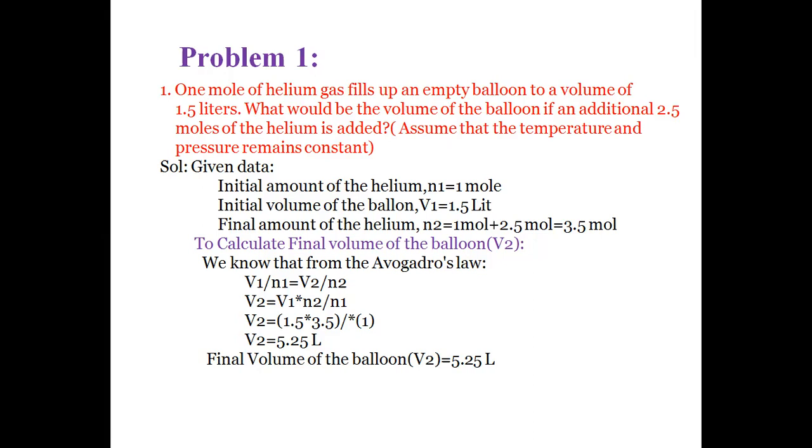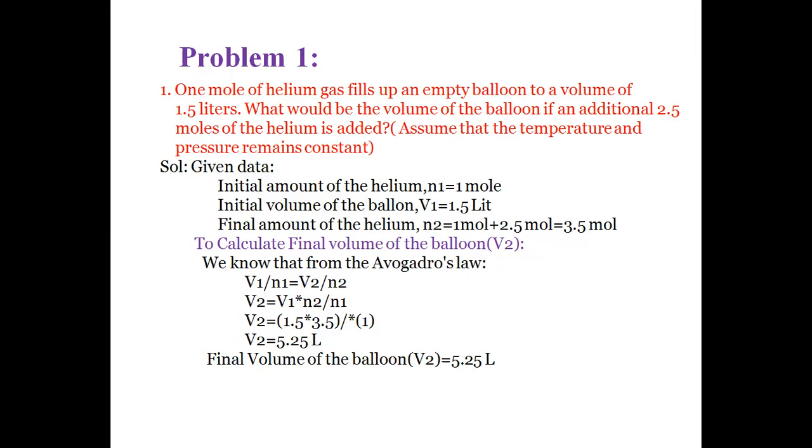The given data is: initial amount of helium N1 is equal to 1 mole, and initial volume of the balloon V1 is equal to 1.5 liters. Final amount of helium N2 is the initial 1 mole plus the additional 2.5 moles, that is equal to 3.5 moles. We have to calculate the final volume of the balloon, V2.